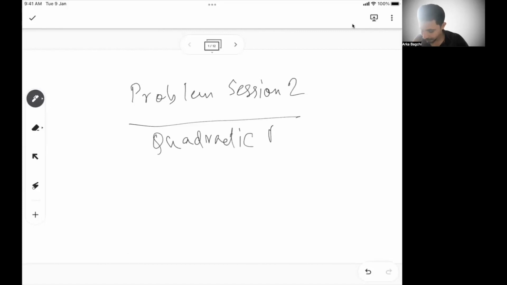Not absolutely very complex, that is not relevant for your CAT, nothing like that. What we are going to talk about today is all about the topics that are very relevant for your CAT, and where certain concepts, certain tricks, certain formulas will be required to solve things faster. Also, we have done a few very beautiful problems in problem session 1, so please go through that.